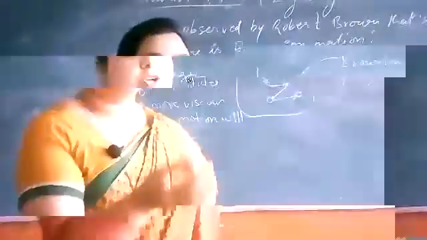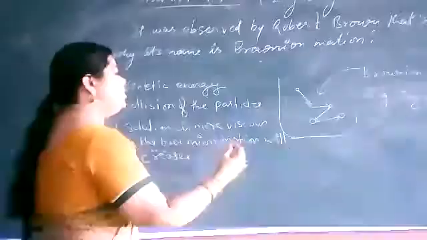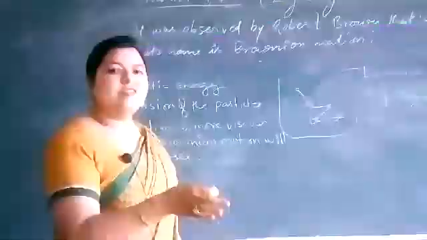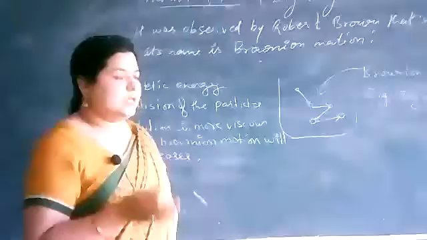Okay. So when viscosity arises, due to a viscous solution, the particles' movement will slow down, because of the obstruction in the path of the motion of the particle.